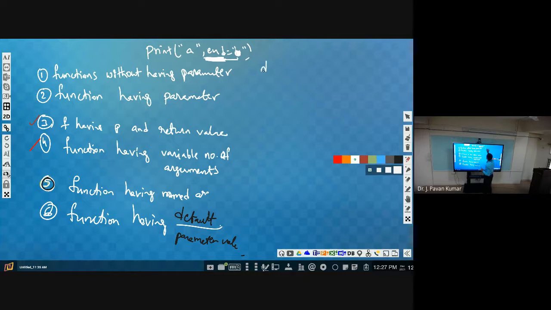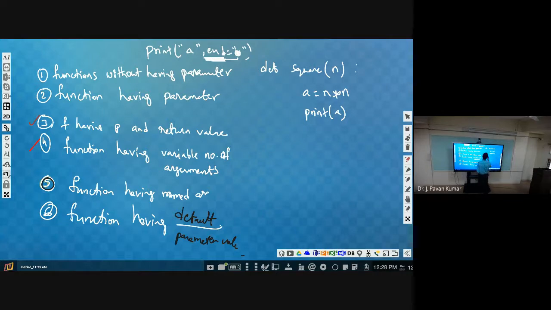Let us define one simple function which will calculate the square of the given number. So one number will be the parameter, so number is equal to n. Then consider the definition like this. Just we will calculate the square of it, so n into n. Then print n, or print n into n also you can write, the square of n.